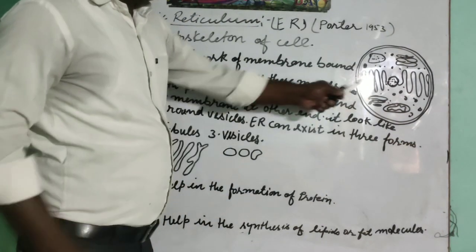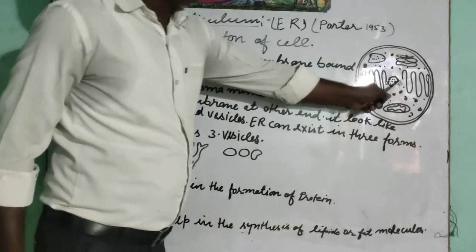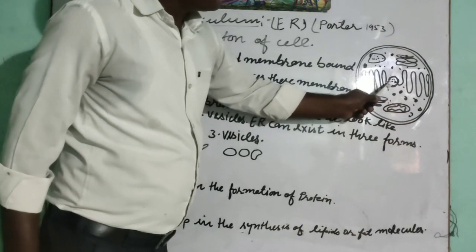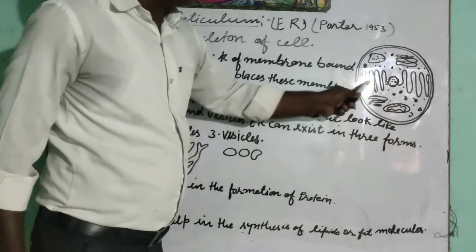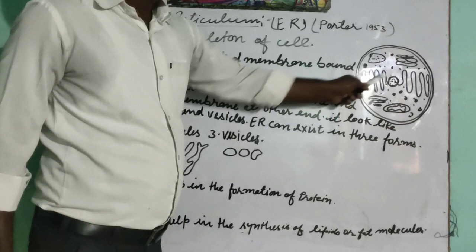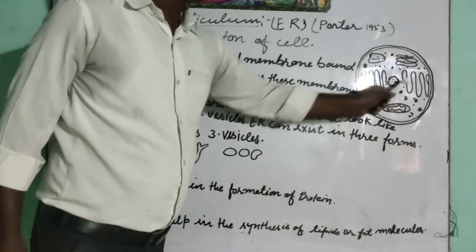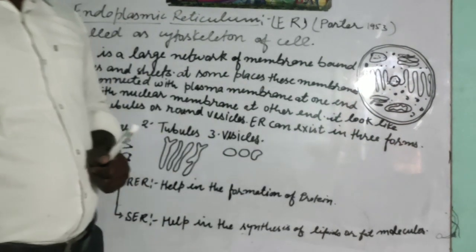And this network-like structure that is present in the cell from the nuclear membrane to the plasma membrane is the endoplasmic reticulum.